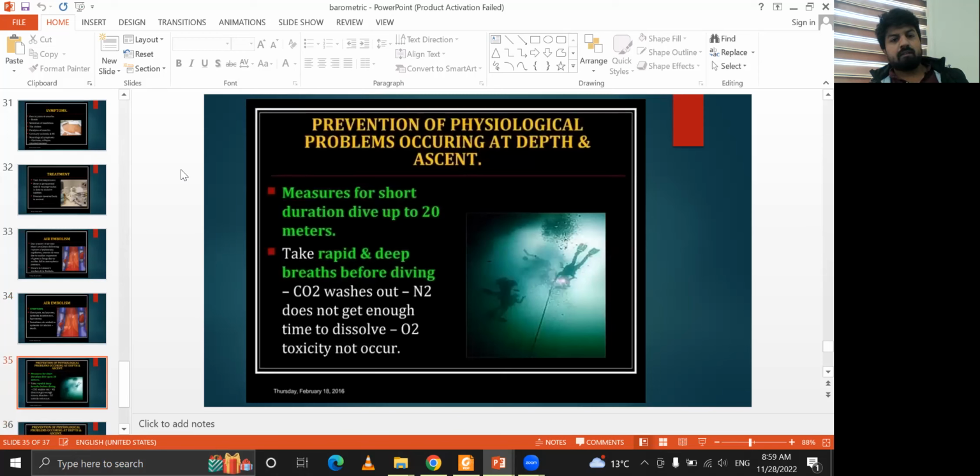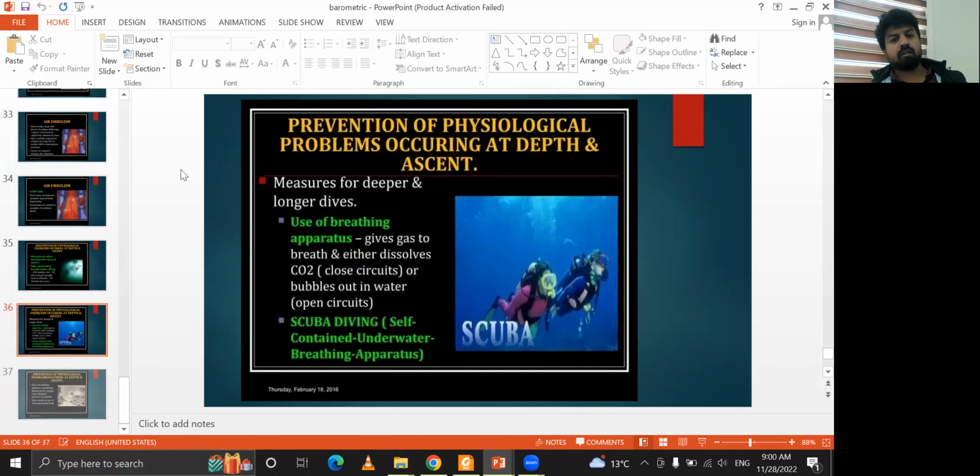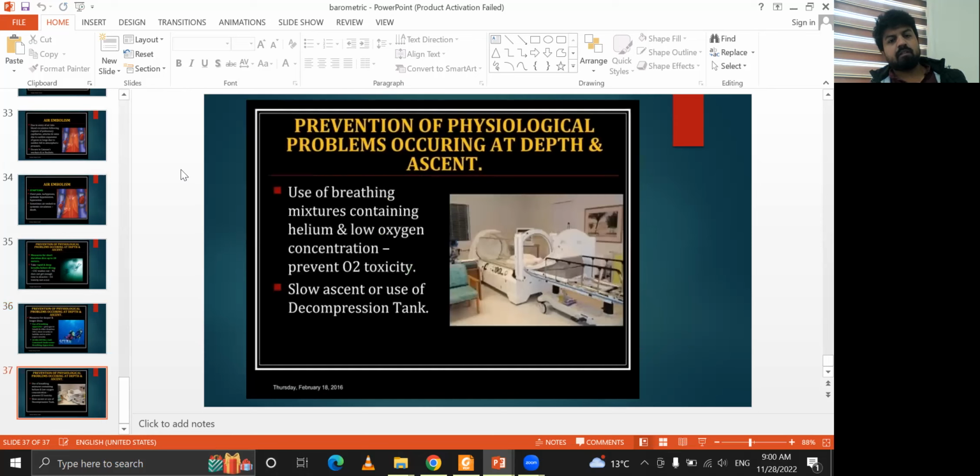So for prevention, for short duration dives up to 20 meters, take rapid and deep breaths before diving. CO2 washes out and N2 does not get enough time to dissolve, so toxicity does not occur. Use breathing apparatus that gives gas to breathe and either dissolves CO2 in closed circuit or bubbles out in the water in open circuit, as in scuba diving. Use a breathing machine containing helium and low oxygen concentration to prevent oxygen toxicity, slow ascent, and use of a decompression tank.